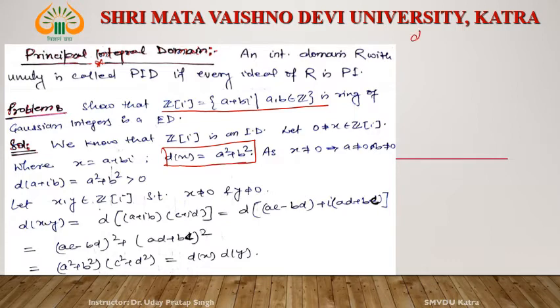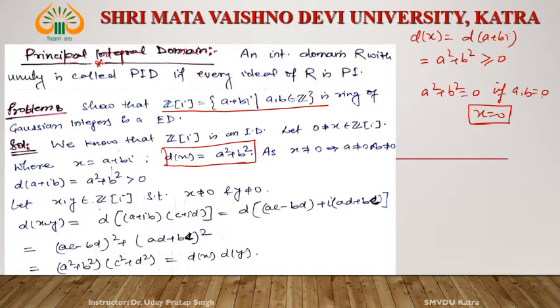And D of X, that is D of A plus Bi, is equal to A square plus B square, is greater than or equal to 0. This A square plus B square is equal to 0 if A and B both are 0, that is X is 0. If X is 0, then D of X is 0. Otherwise, D of X is greater than 0. So consider X and Y two elements of Zi.